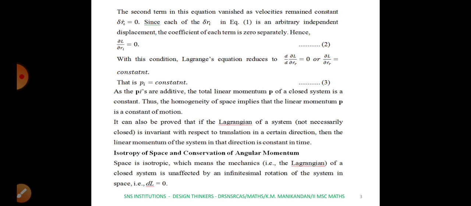Now, we know what isotropy of a system is. The isotropy of a system means that the Lagrangian of a closed system remains unchanged by infinitesimal rotation. In the previous case we took an infinitesimal displacement; here we are taking an infinitesimal rotation of the system in space. In both cases, delta L equals 0.